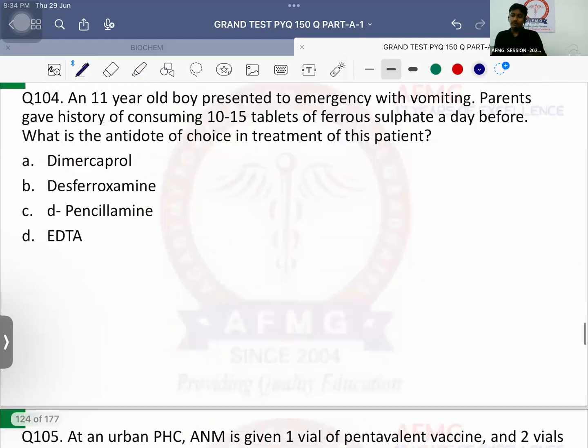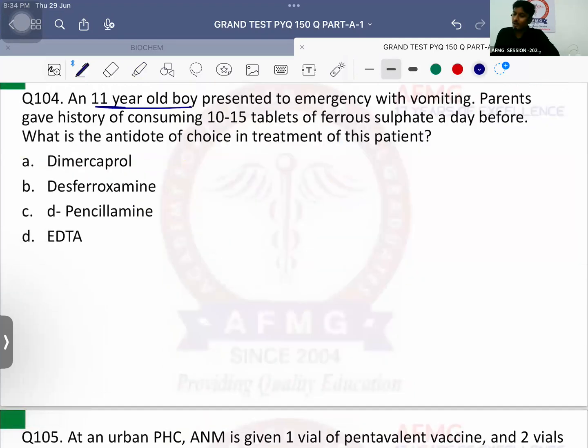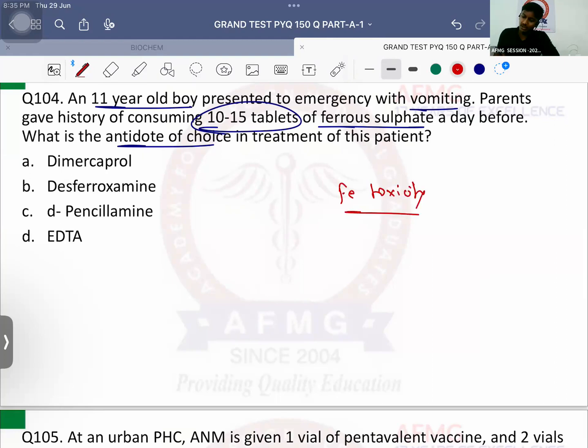Chalo. Question number 104. An 11-year-old boy presented to the emergency with vomiting. Parents gave history of consuming 10 to 15 tablets of ferrous sulfate a day before. What is the antidote of choice in treatment of this patient? If iron tablets were eaten in such large amounts, that means the patient is having iron toxicity. So usually in this patient, the antidote of choice should be an injectable drug known as desferoxamine.